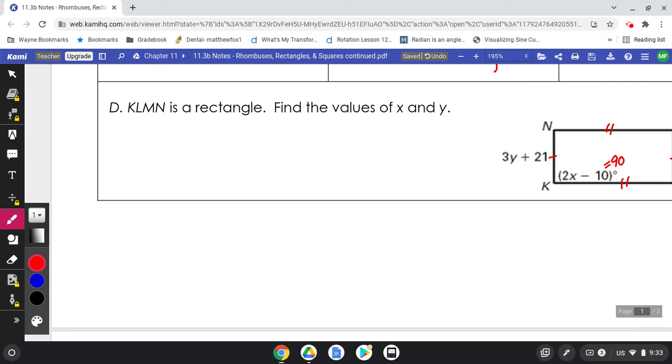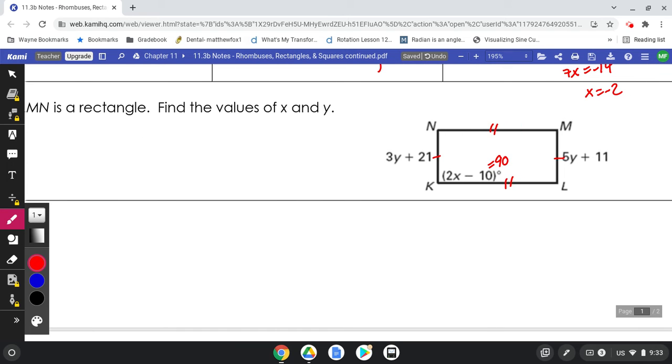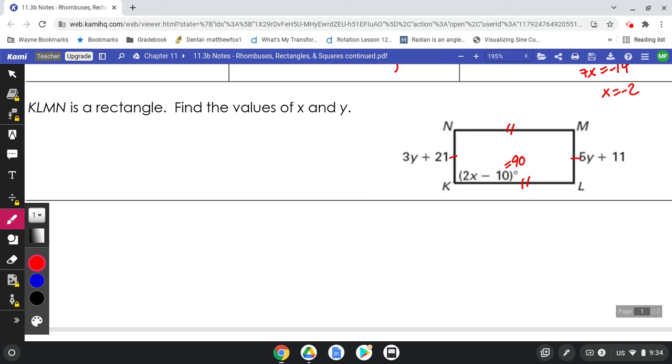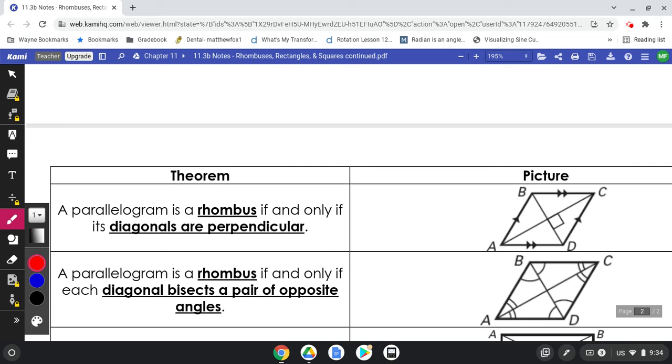I'm not going to solve it just to save us time, but if you have questions or want to see the answer, let me know, and I am happy to help out. So the answer for y in this one is going to be 5, I misspoke, and the answer for x is 50. Okay, so if you want to see how I got that, reach out, let me know, and I can help you out with that, or sign into Google Meet and I can help you out.